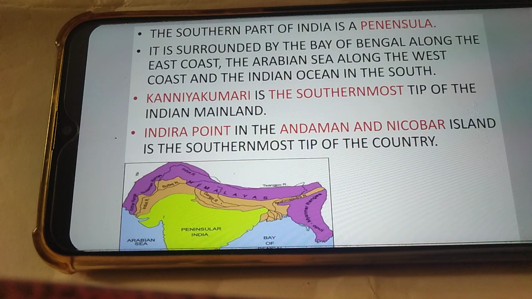Southern part of India is peninsula. It is surrounded by the Bay of Bengal along the east coast and the Arabian Sea along the west coast and the Indian Ocean in the south. Kanyakumari is the southernmost tip of the Indian mainland. Indira Point in the Andaman Nicobar Island is the southernmost tip of the country.